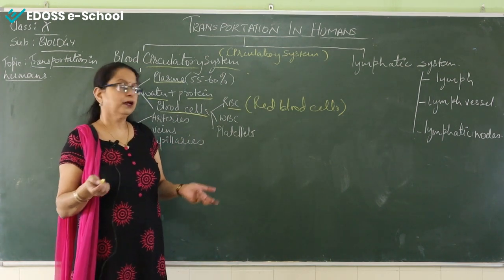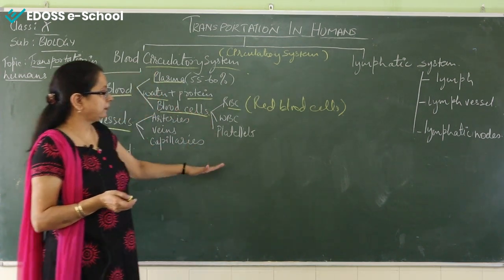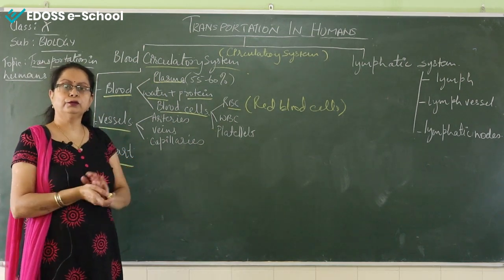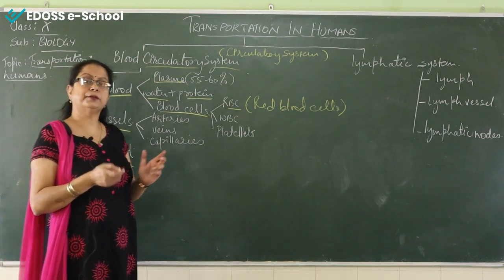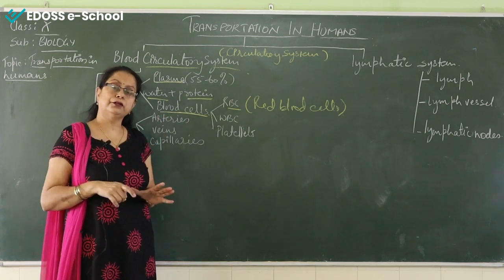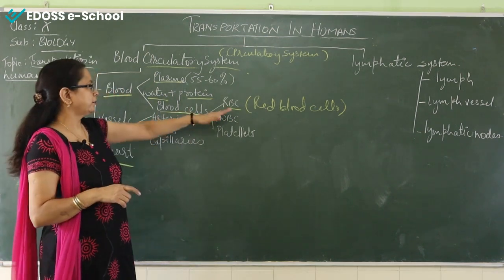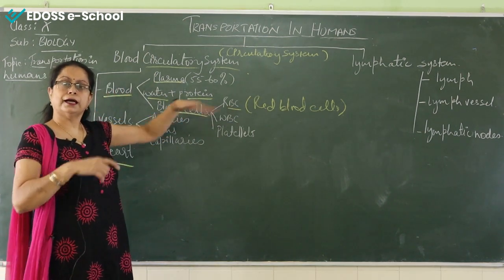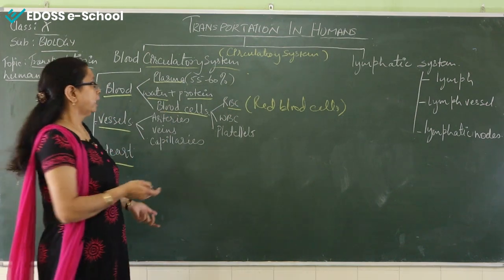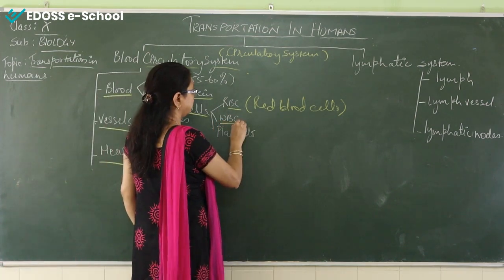Isn't it amazing? All the cells we studied till now, we know that the main organelle present in the cell that controls all the activity of the cell is the nucleus, and RBC is the only cell in the human that is without nucleus.